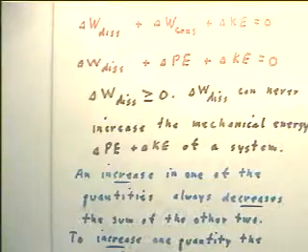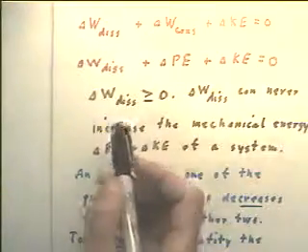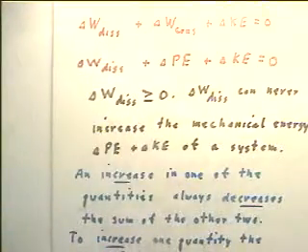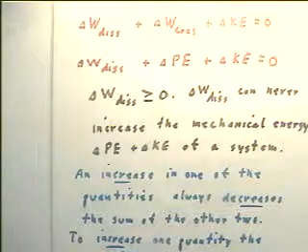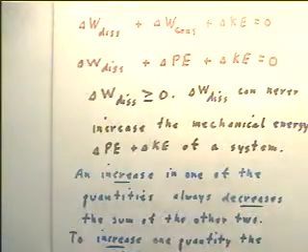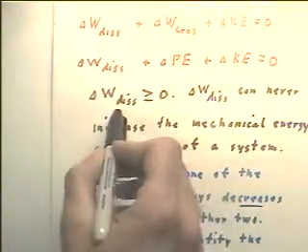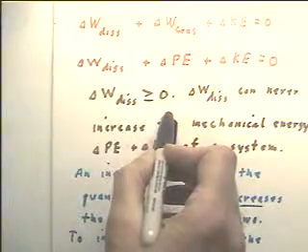And I've just stated that disorganized energy can't reorganize itself and do work on anything. So the work done on the system by dissipative forces has to be negative. The work done by the system against dissipative forces has to be positive. Okay?